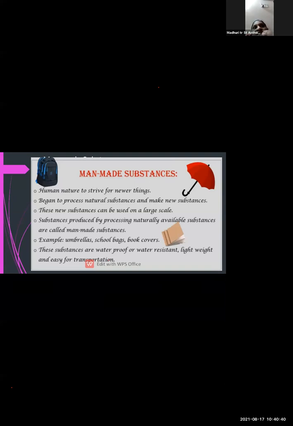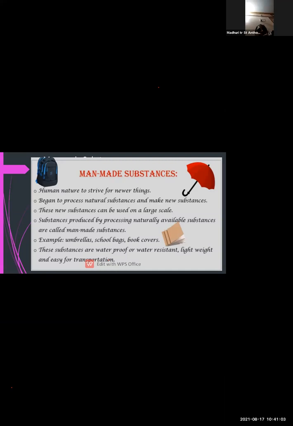These are formed by processing of natural substances. यानी natural substance को process करने के बाद जो new substance form होता है, that is known as man-made substances. Okay. So yes, chair is also a man-made substance.